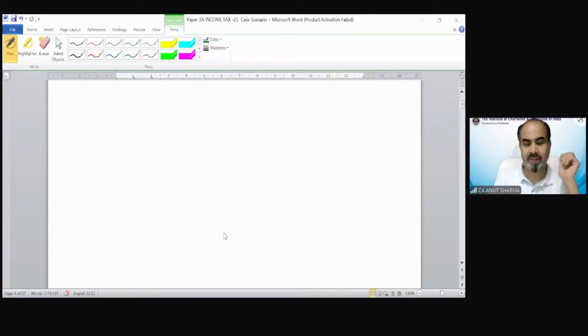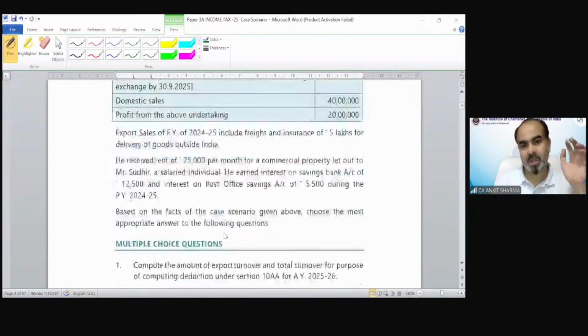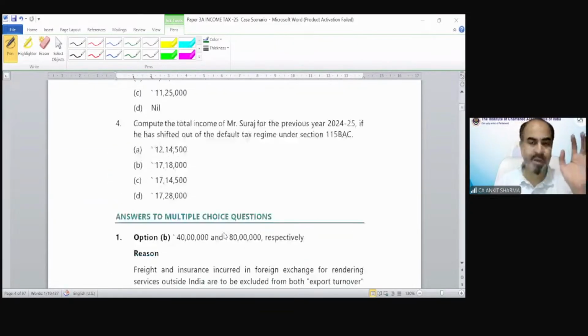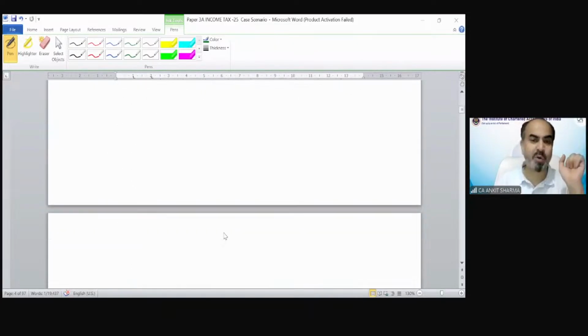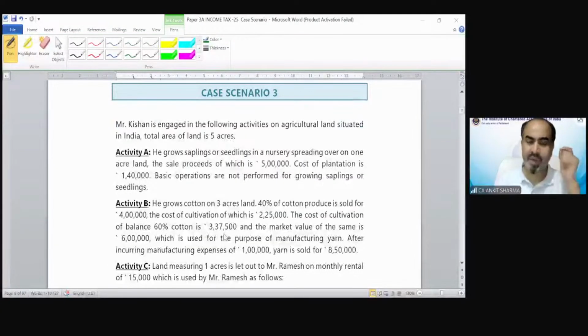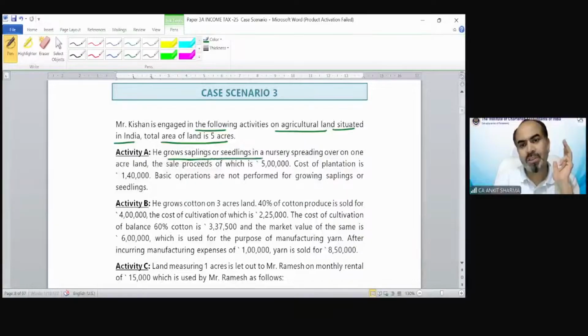The next case, which includes questions regarding basic concepts, tax calculation and residential provisions. This is case scenario 3. Mr. Kishan is engaged in the following activities on agricultural land situated in India. Total area of land is 5 acres. Activity A: he grows sapling or seeding in a nursery spreading over 1 acre of land, the sale proceeds of which are 5 lakh.